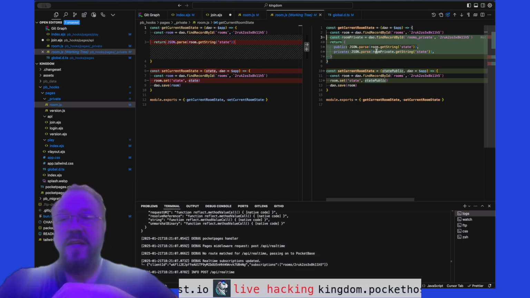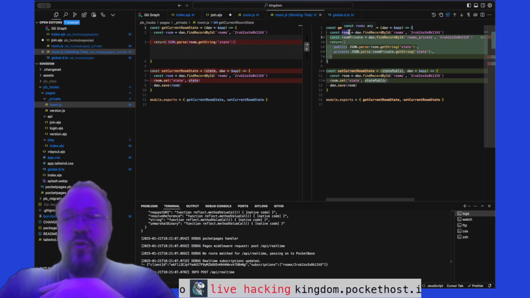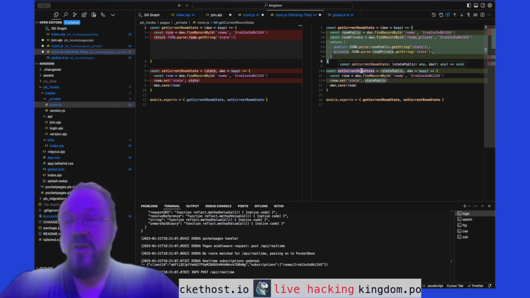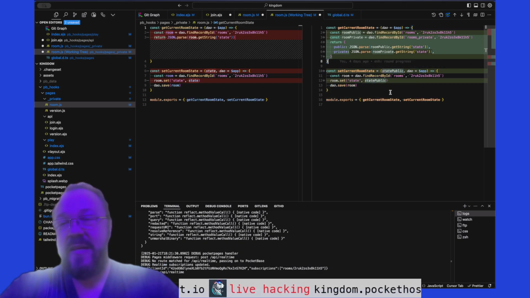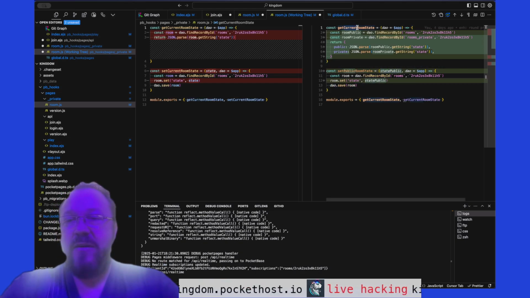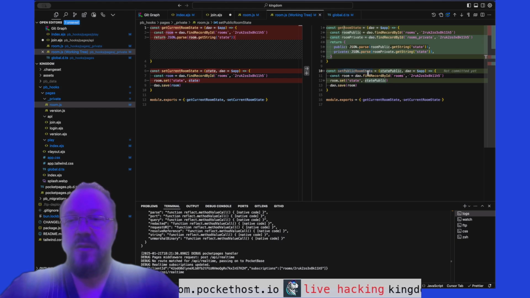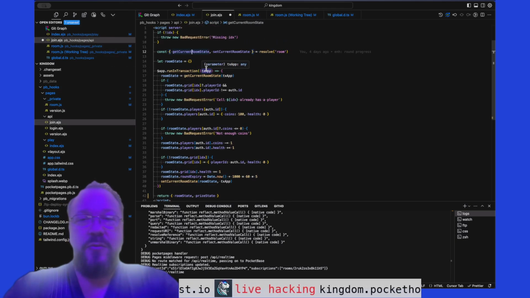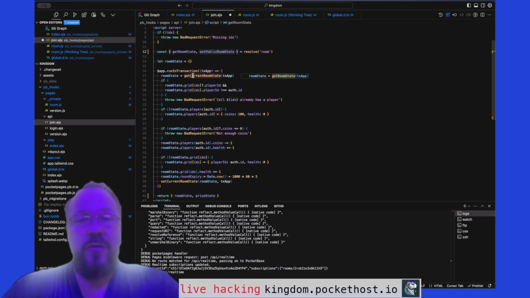All right, look what we've done here. We grab the room public and then we have room private, and we're returning the public and private from this get current room state. When we set the current room state, we're just setting the public, and we're going to call this get room state. We're going to rename these a little bit, okay? Then going back to the join code, come on, Claude, you were supposed to know this already. Get room state, set public room state. Okay, now it's caught on.